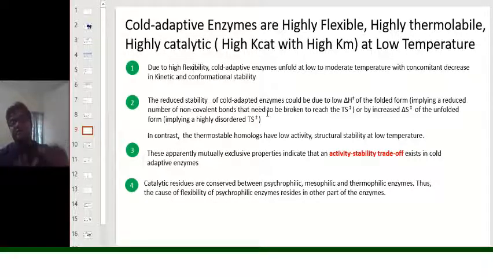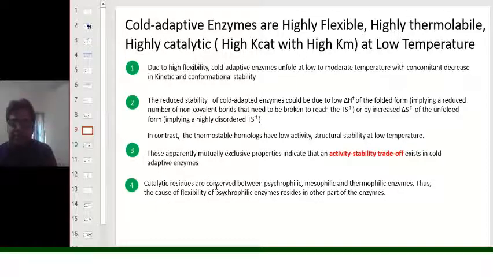When the transition state itself is highly disordered and the formation of transition state is not that much stable, then there always will be decrease in the change in enthalpy. These apparently mutually exclusive properties indicate that an activity stability trade-off exists for the cyclophilic enzyme.